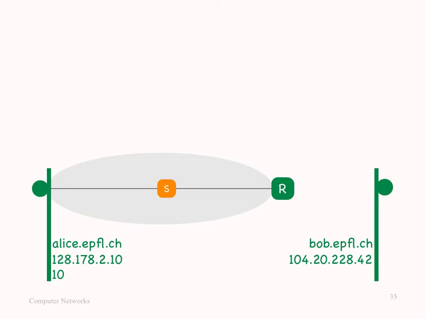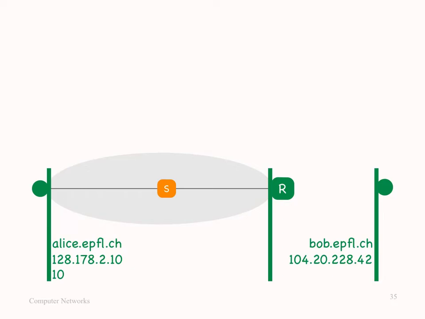Again, as in the previous scenario, the second thing that Alice needs is the correct destination MAC address to write on her packet. I would like you to pause the video and think for a moment about which is, in this case, the destination MAC address that Alice needs to write on her packet. It is the MAC address of router R's network interface that belongs to the local IP subnet.